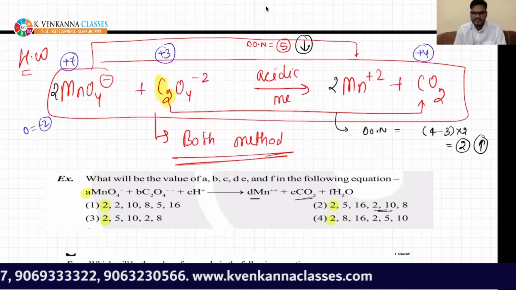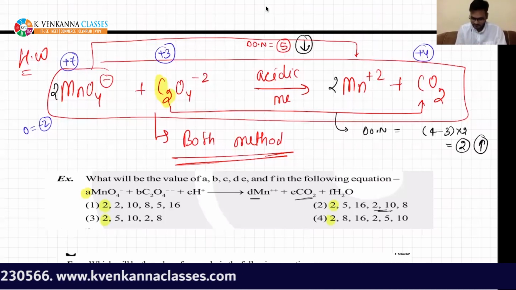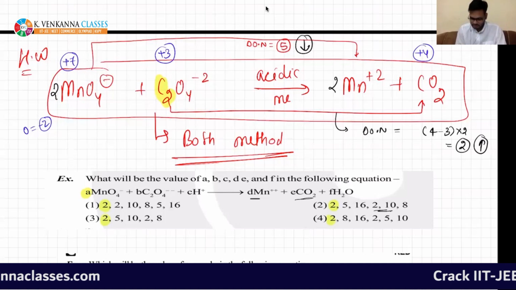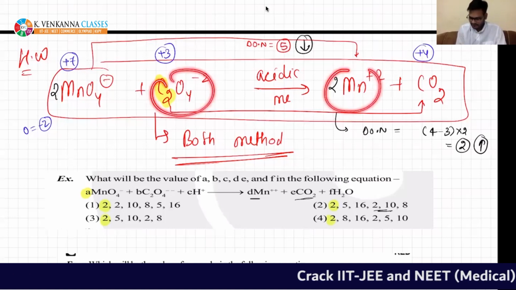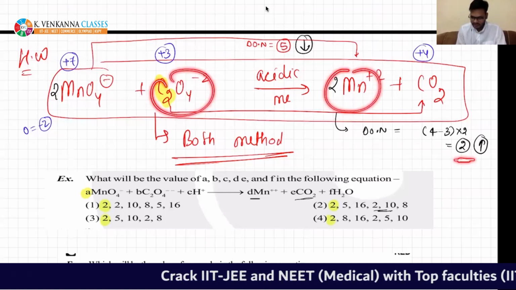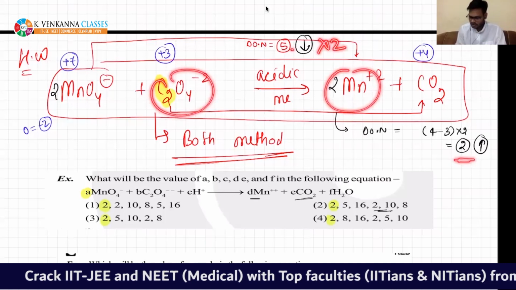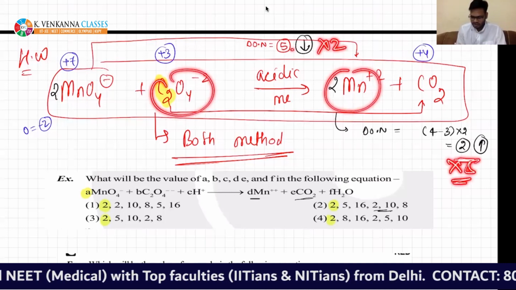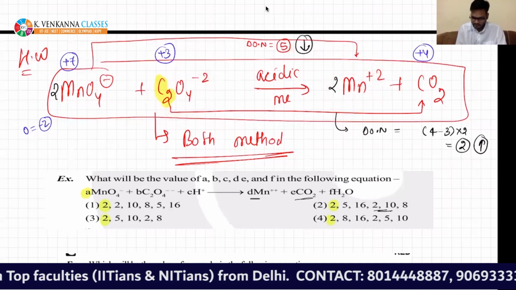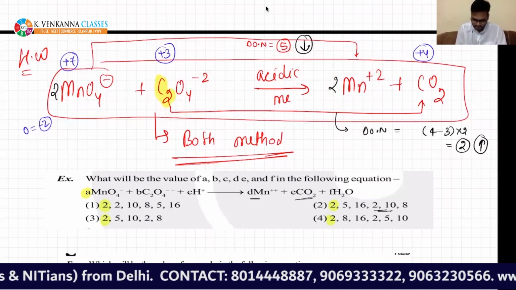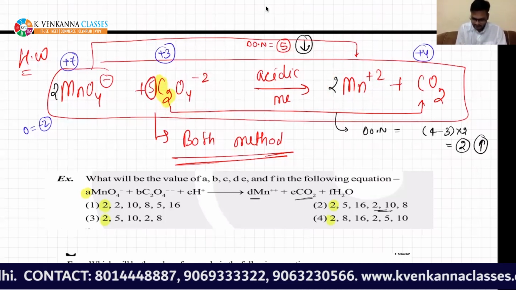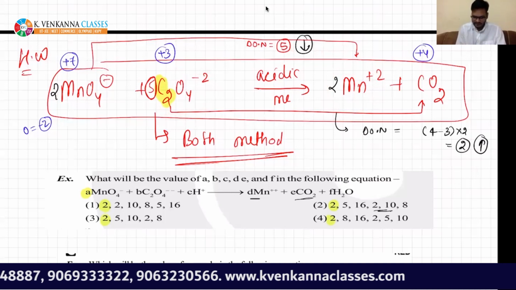So you have achieved nothing. But in the next step, you need to multiply this reaction by 5 to make it equal, right? 5 has multiplied by 2, this should be multiplied by 5, so that change in oxidation number should be same. You have multiplied by 5, right?